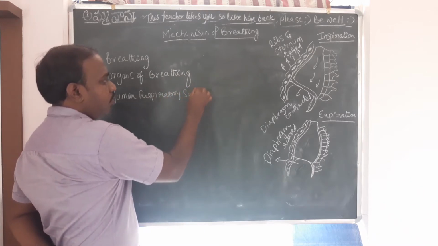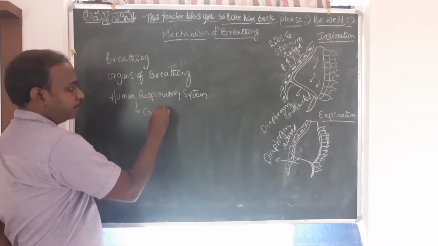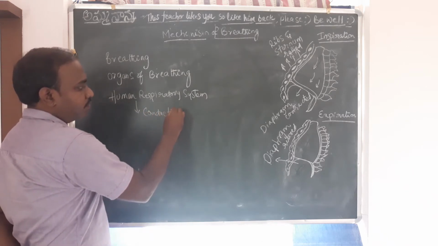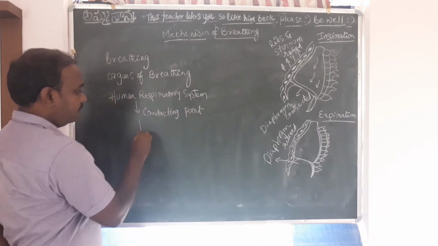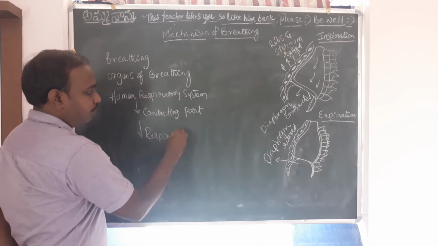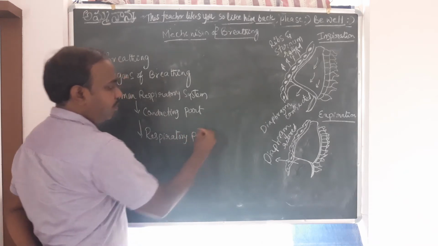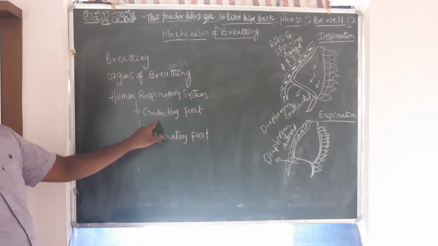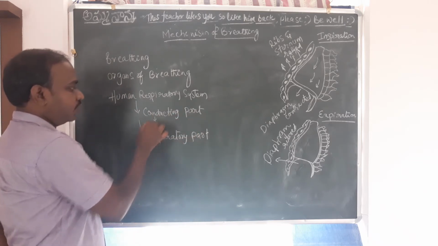So in this we have seen the conducting part, and the respiratory part. What does the conducting part include?